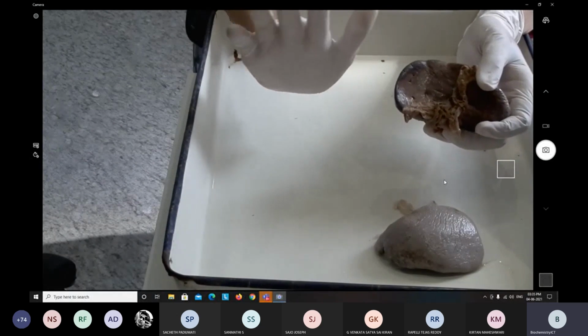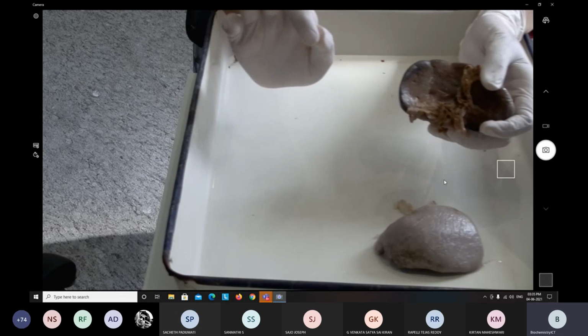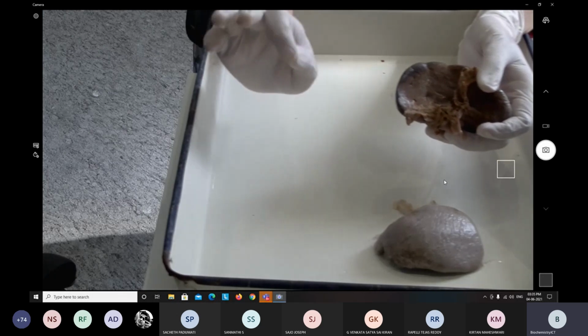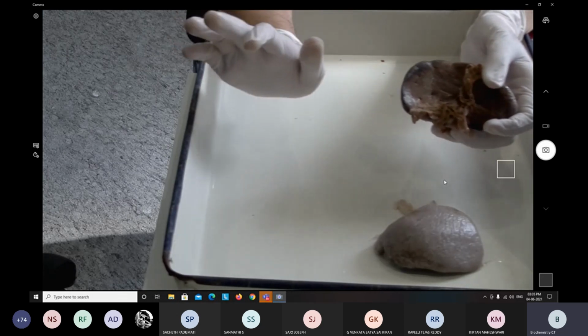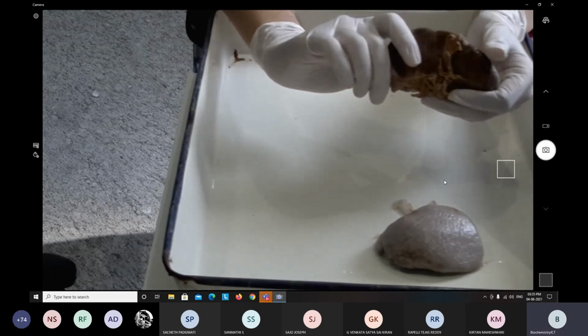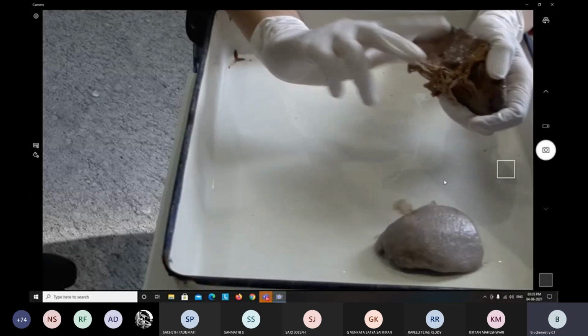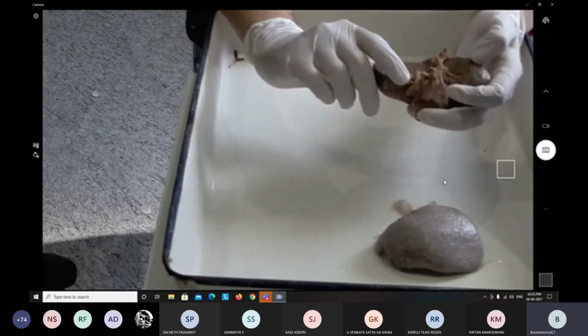Remember the particular points for spleen and for lymph node. Prepare notes, start reading, and compare with the other lymphoid organs also.